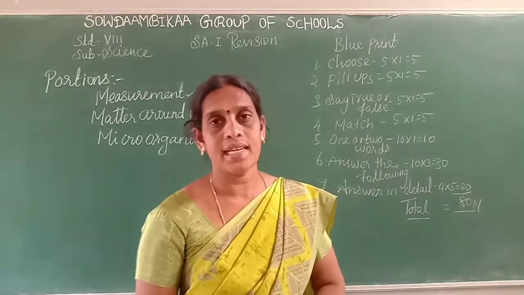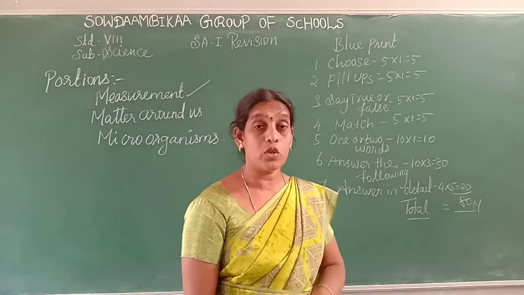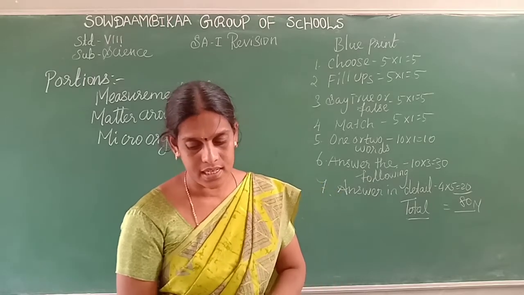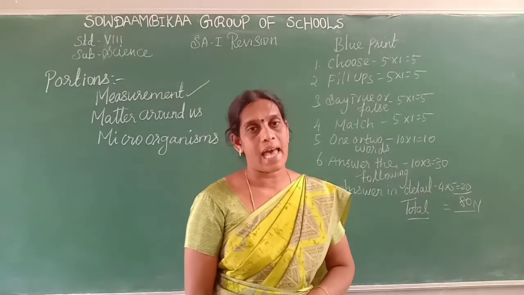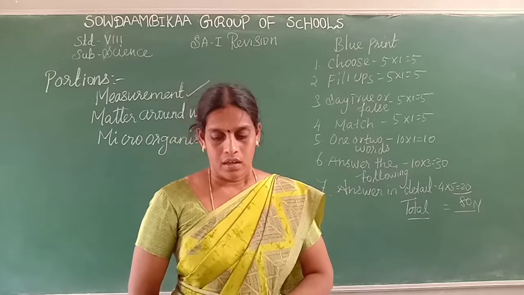Next one is electric current. What is meant by electric current? The flow of electric charges in a particular direction is known as electric current. The SI unit of electric current is ampere. The symbol is A. Okay.